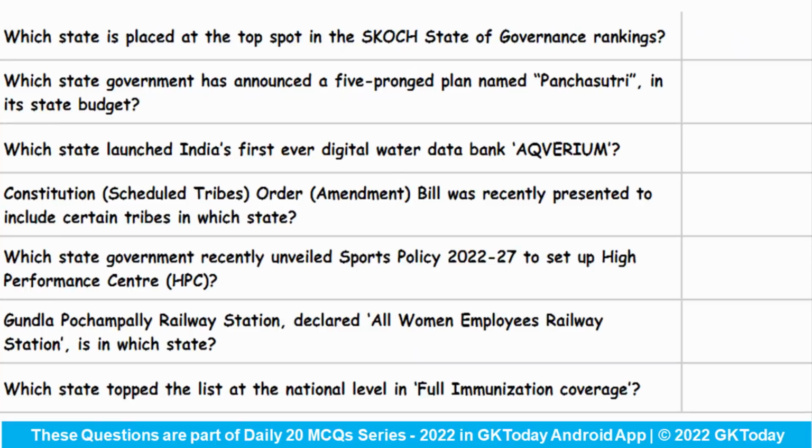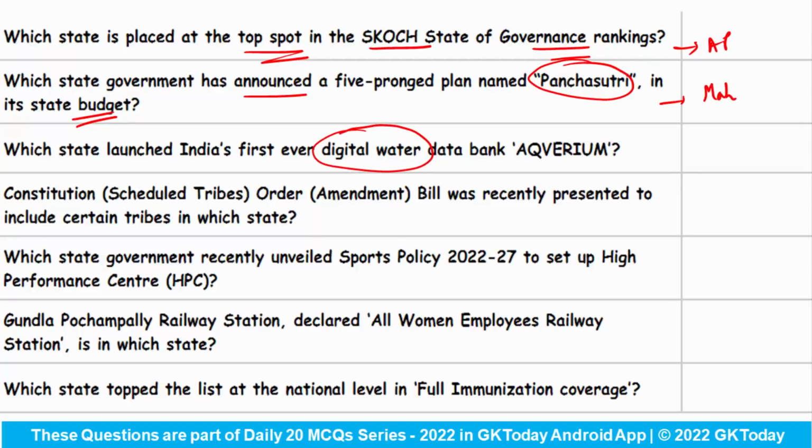First question is, which state is placed at the top spot in the Scotch State of Governance ranking? This state is Andhra Pradesh. Now, which state government has announced a five-pronged plan named Panchasutri in its state budget? This is Maharashtra. Which state launched India's first ever digital water data bank called Aquarium? This we have done earlier, and the correct answer is Karnataka.